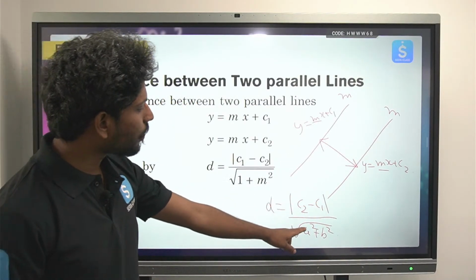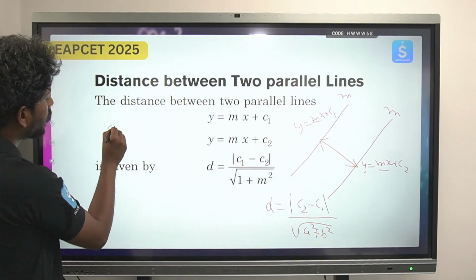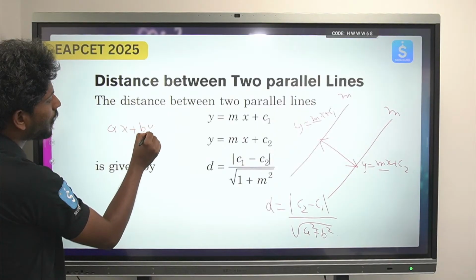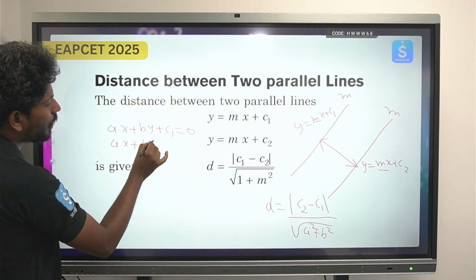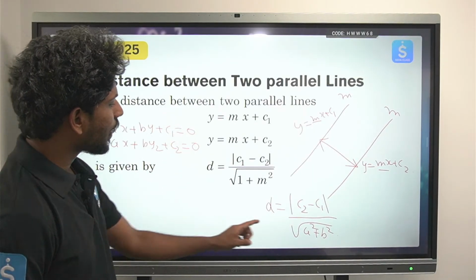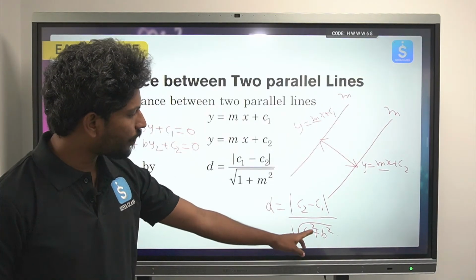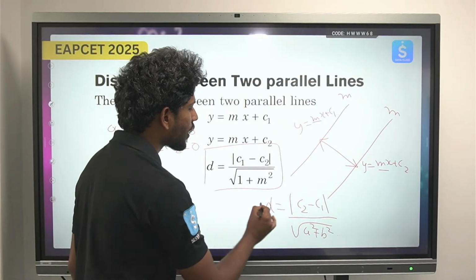So a square plus b square, that you can just write. If two lines are parallel, then you can also say that ax plus by plus c1 equals 0, ax plus by plus c2 equals 0. Slope intercept formula, if you write it again, you can convert it into this form. So these two formulas are validated.